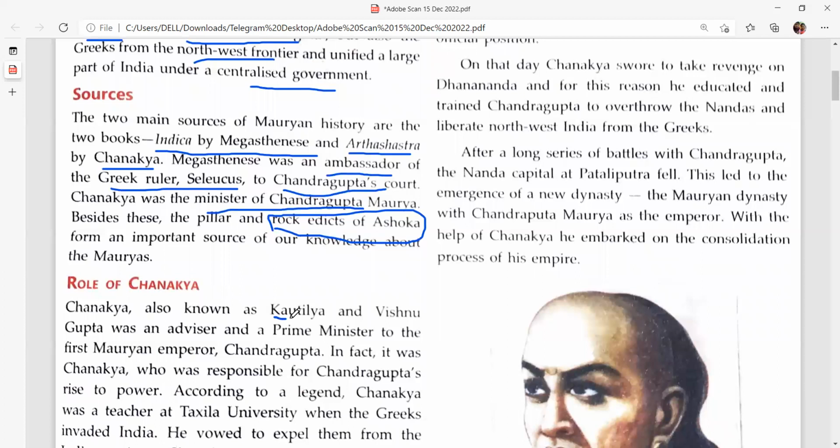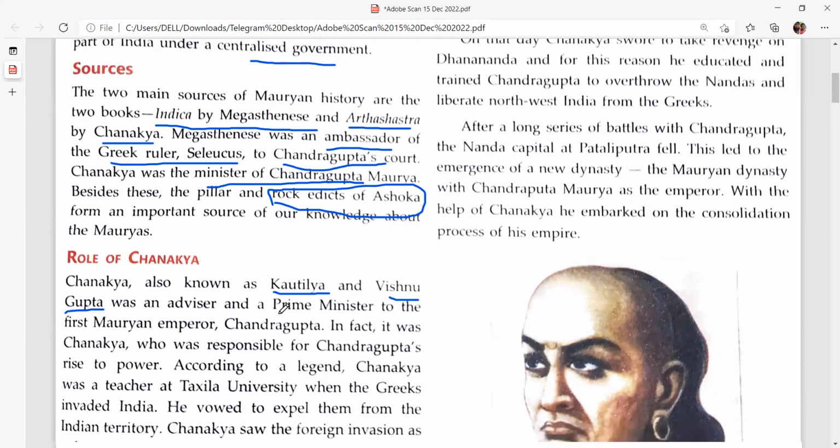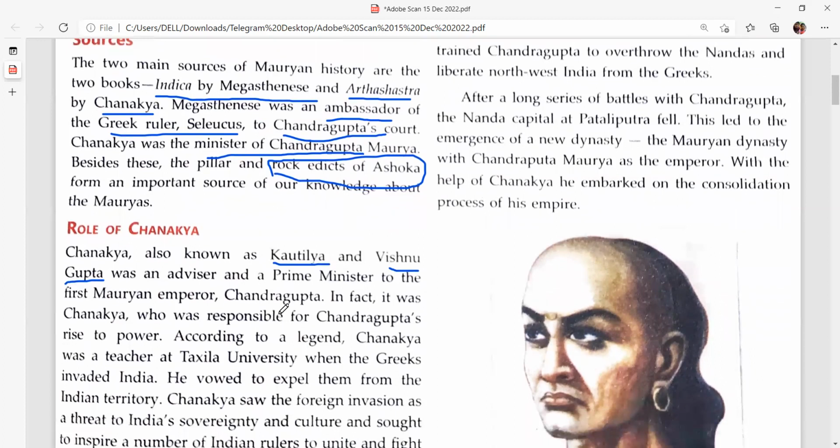Chanakya was known as Kautilya and Vishnugupta. He has two names, Kautilya and Vishnugupta. He was the advisor and the prime minister to the first Mauryan emperor Chandragupta. In fact, it was Chanakya who was responsible for Chandragupta's rise to power. See, Chandragupta was not born as a king. He was a student of Chanakya.